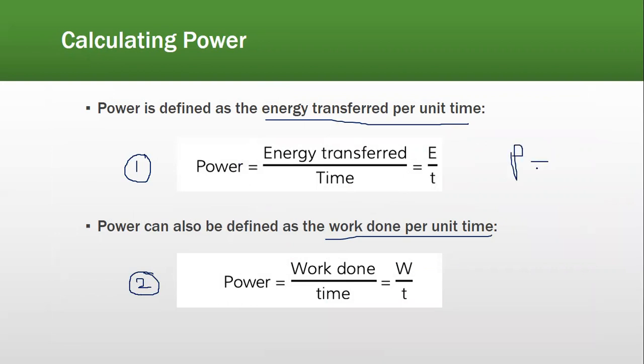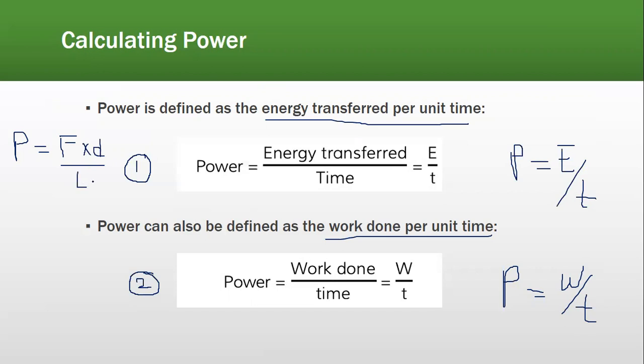पहला formula क्या हो गया? Power is equal to energy divided by time, and the second formula is power is equal to work done over time. Now work done can also be written as F into D. ठीक है, अगर मैं work done over time करूँ तो can I write work done is F into D? So I'll write F into D divided by time. Now if you know कि जो D over T होता है, what is distance divided by time? Distance divided by time is velocity. Can I write power is equal to force into velocity? तो ये भी आपके पास एक third formula बन जाता है.